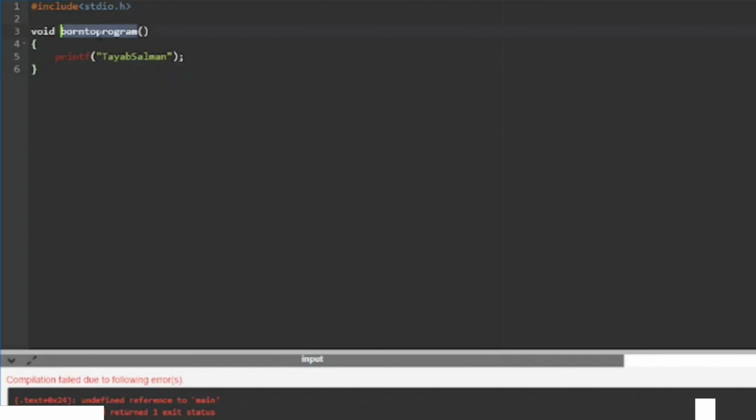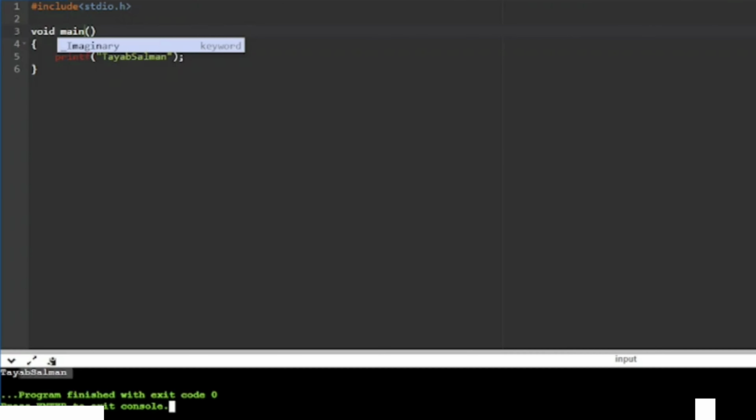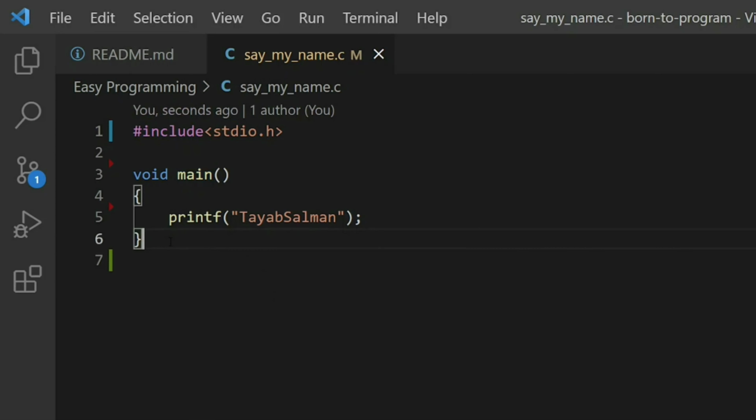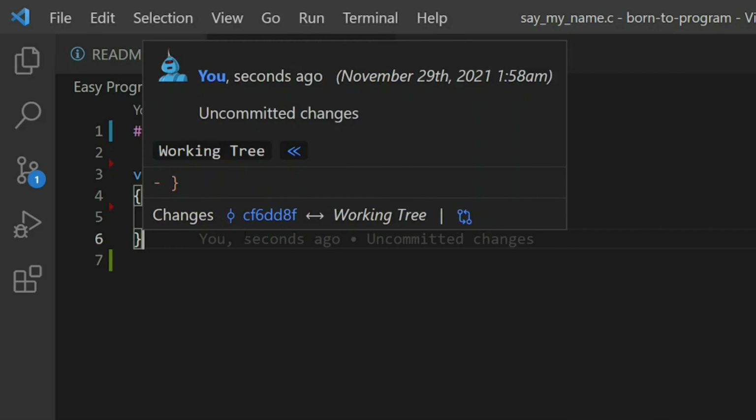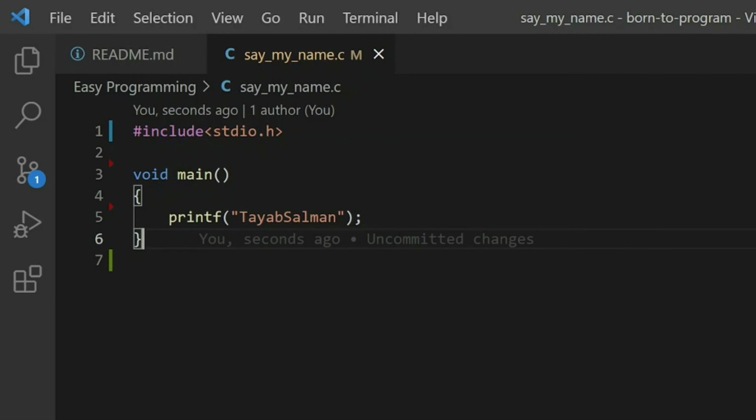Now let's change this born to program back to main and try to execute it. Whoa, there you go. Our Guptaji is able to understand and print the Tayyab Salman onto the screen. Now we know why we have this function name as main, because on start of our program, the computer will always look for a function with a title called main. So the void and int, we'll talk about that later.